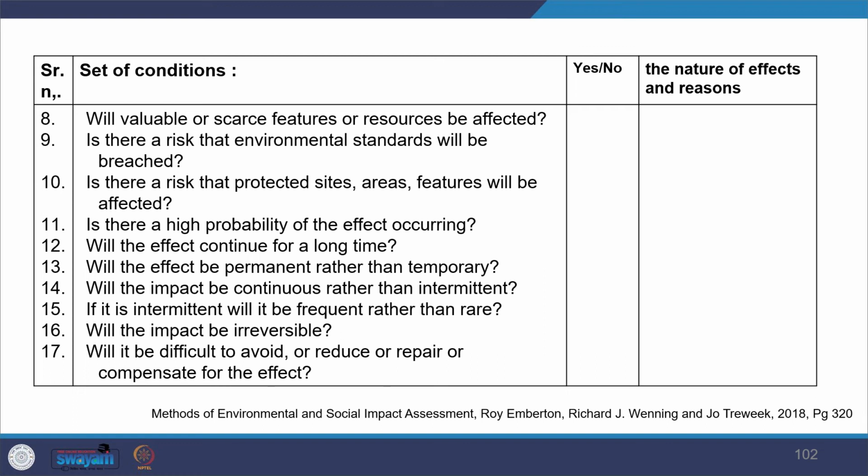All these kinds of questions are considered, and whether it is difficult to avoid, reduce, repair or compensate for the effects. So what kind of compensation is happening? For each yes, one needs to answer, and then the nature of the effect and the reason for it has to be given, and based on these the judgment is made on the significance. This was one example of how significance is done. So we have looked into the different methods of it.